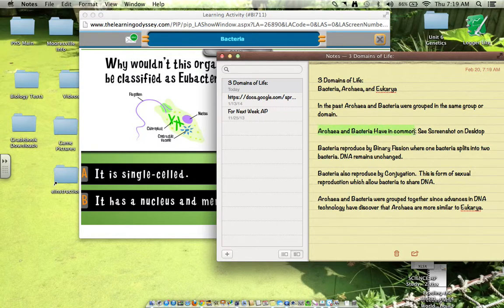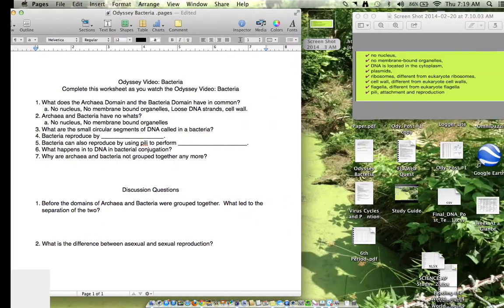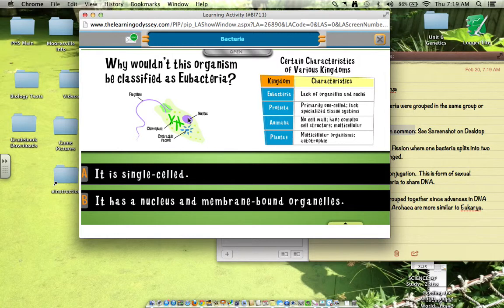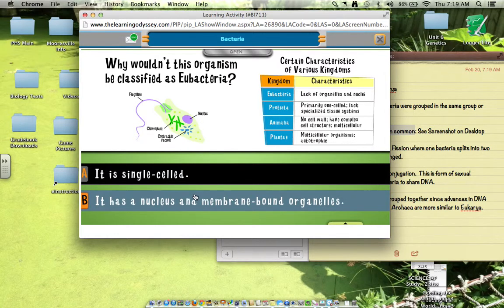Archaeobacteria have in common, see screenshot on the desktop. All right, so let's flip over here. They have no nucleus. Uh-oh. Is that a nucleus? Yes, it is. So that means it cannot be a bacteria. So it has to be something else. I don't know what yet, but let's try to figure it out.